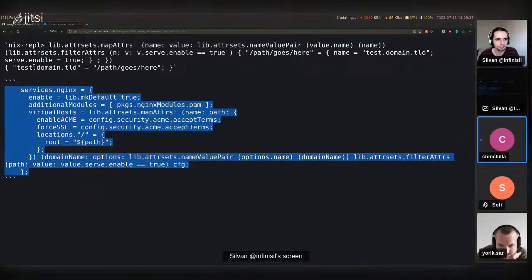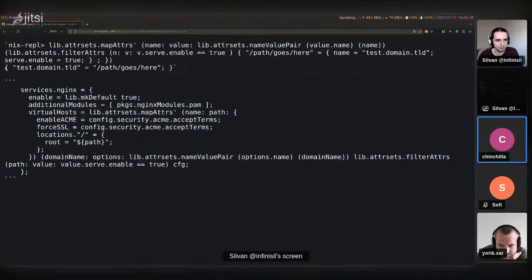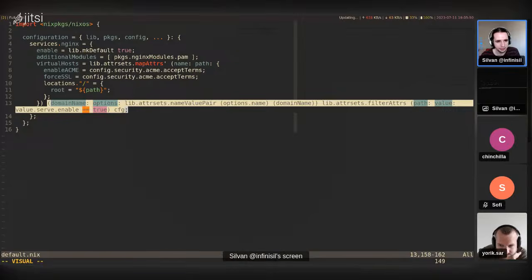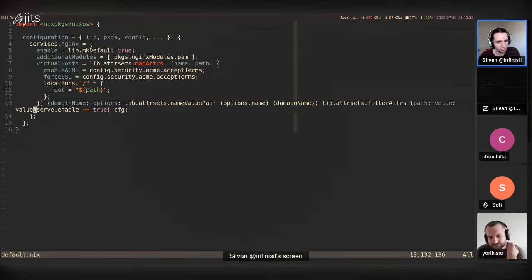Yeah, whatever, helpers in my case. I don't fully get it here right now, so mapAttrs name... Oh, this is the filter output. Value search.enable equals true.